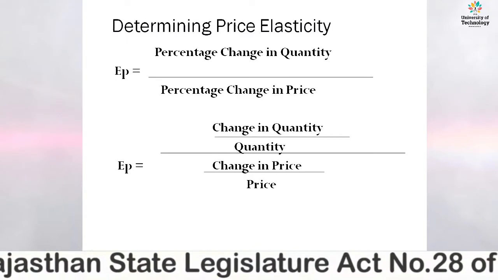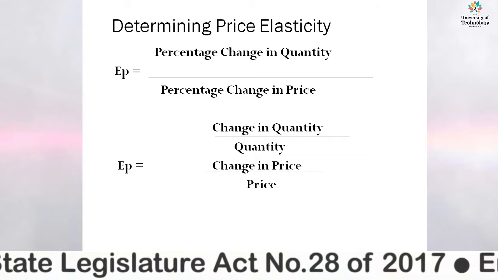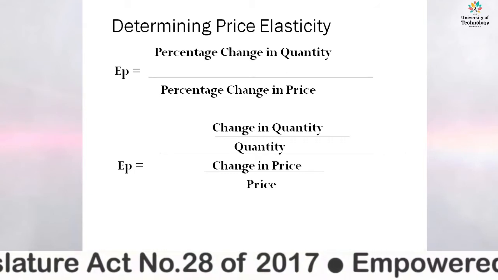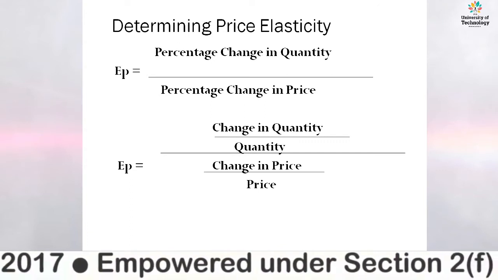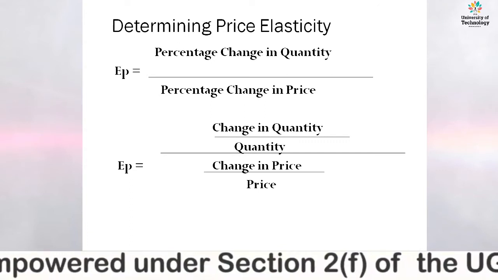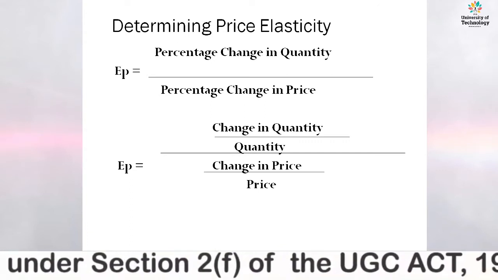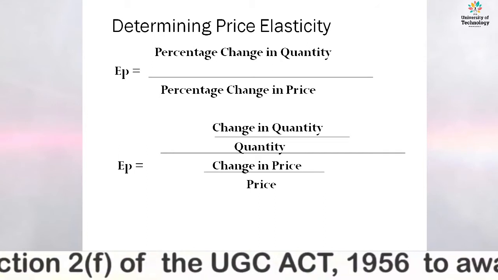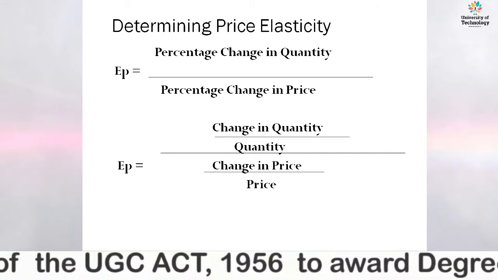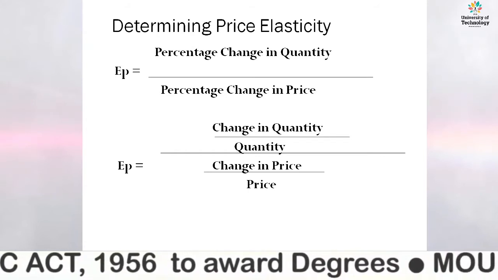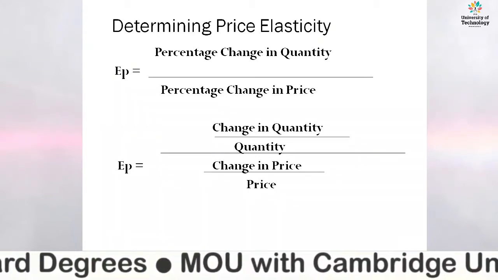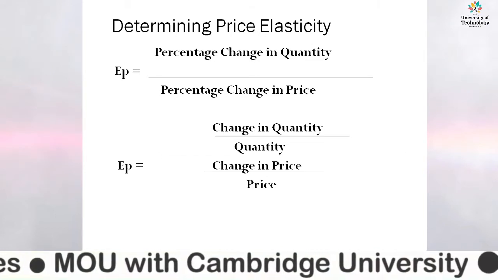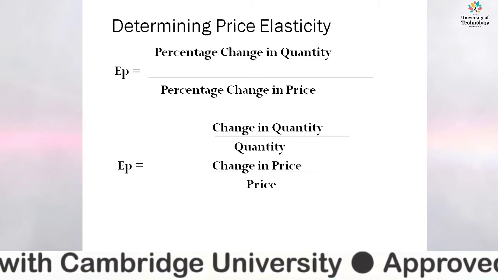To determine the price elasticity, it is represented by epsilon P. Here, epsilon P means the percentage change in quantity with respect to the percentage change in price. The numerator is the percentage change in quantity, and the denominator is the percentage change in price.